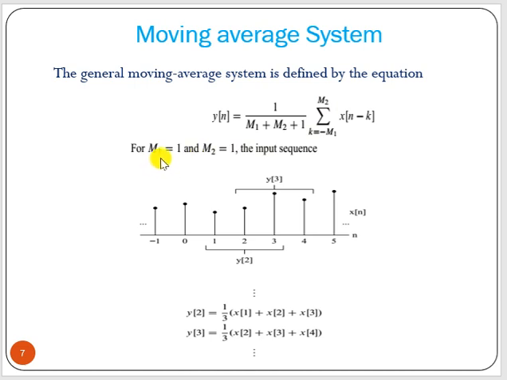So if M1 and M2 are 2, the input sequence is such that, if you want to find y of 2, that means n equal to 2. If n equal to 2, one value will be k equal to minus 1, M1 equal to 1, so that will be 2 plus 1, that is 3. That is x of 3. Now when k becomes 0, that will be x of 2. When k equal to 1, that becomes x of 1. And the factor is 1 by M1 plus M2 plus 1, which is 1 by 3. This is how we can calculate.